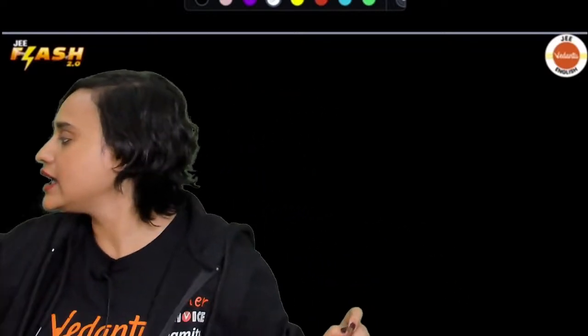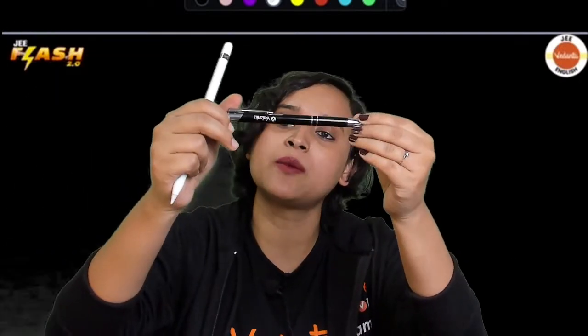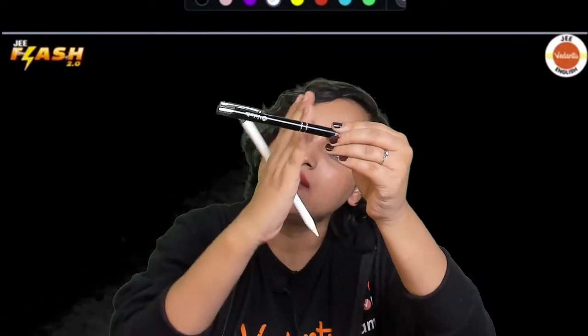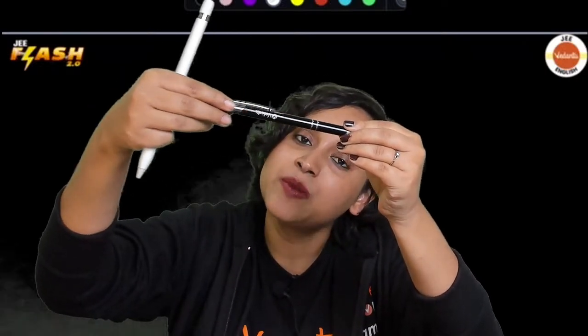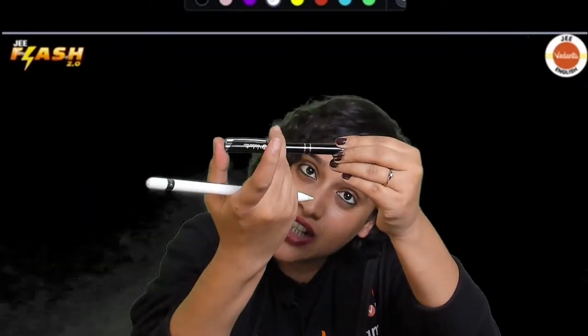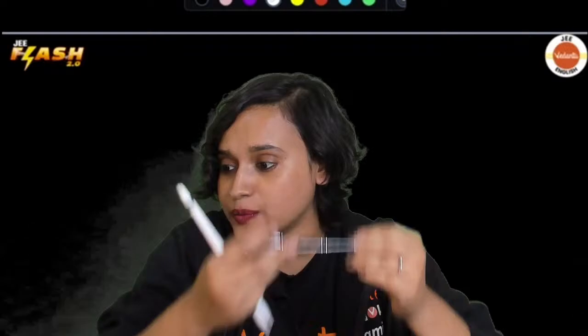So imagine if this is not a pen, but if this was a piston. Don't you think that if inside there is a gas, if the gas expands, then this piston will go out? And if the gas compresses, then this piston will go in like this? Yes or no, everybody? Are you understanding? Chalo, let me draw this and try to explain this to you.